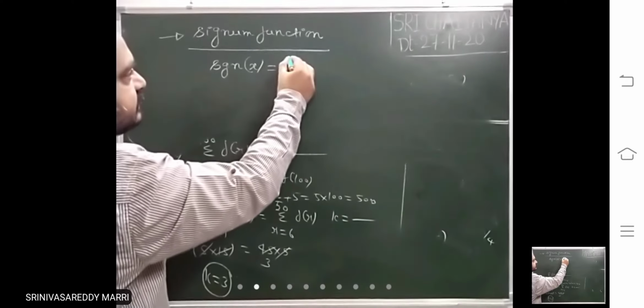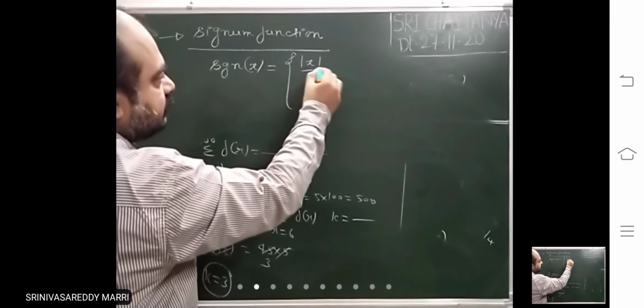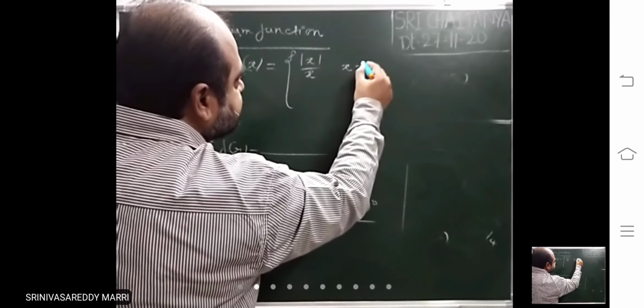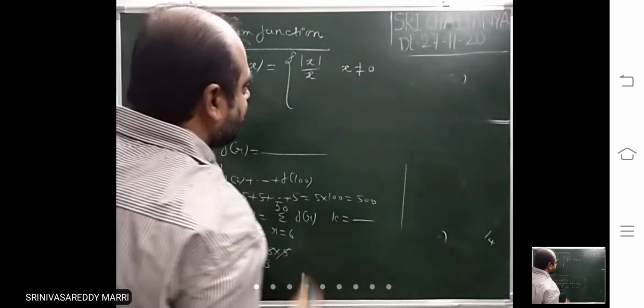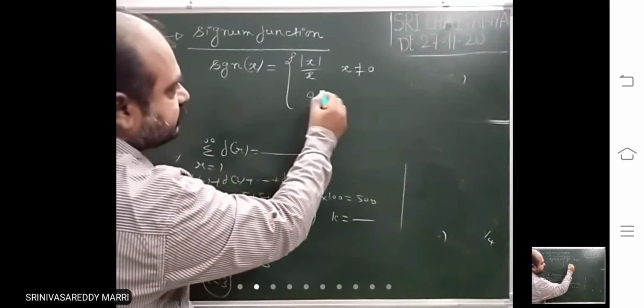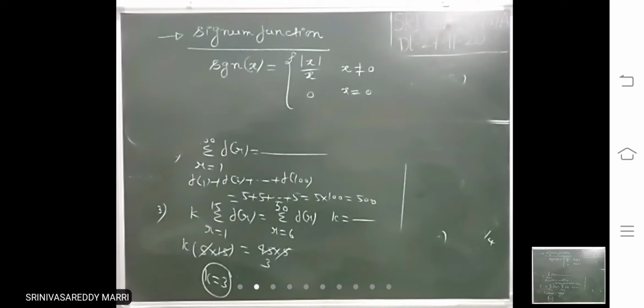What is this? Definition: modulus x by x when x not equal to 0, and 0 when x equal to 0. This is the definition of signum function.